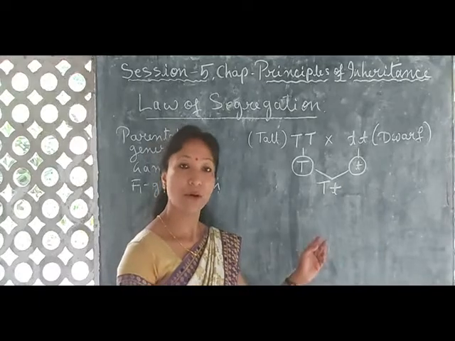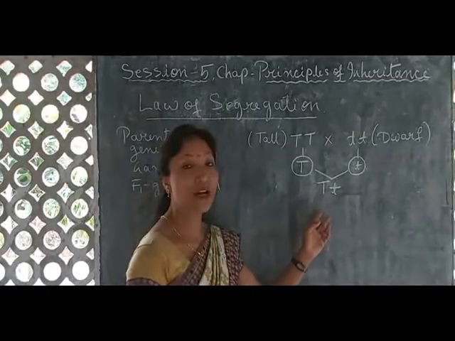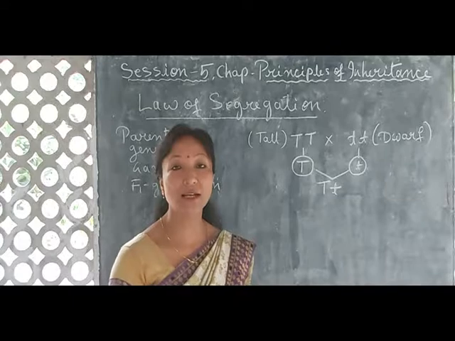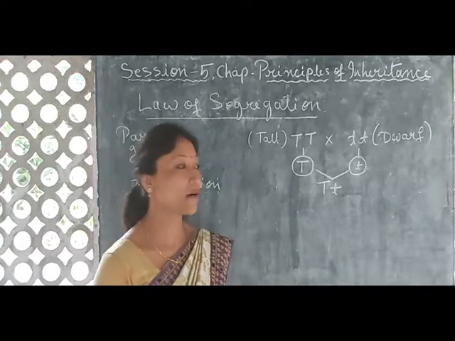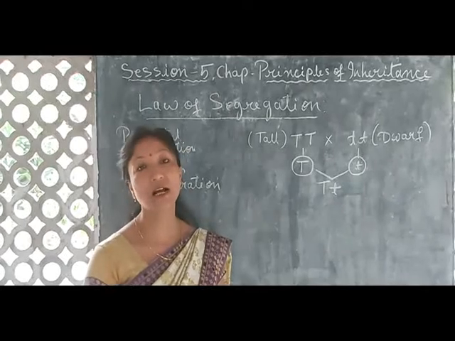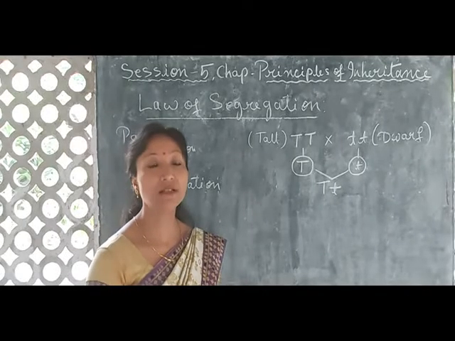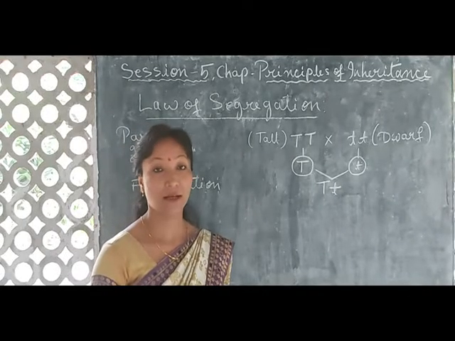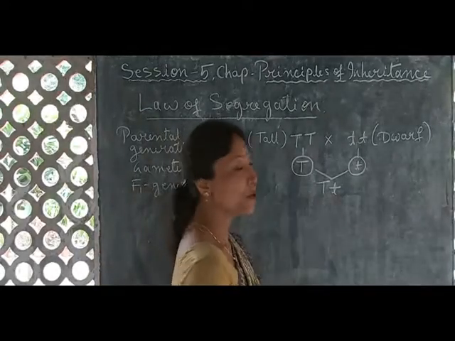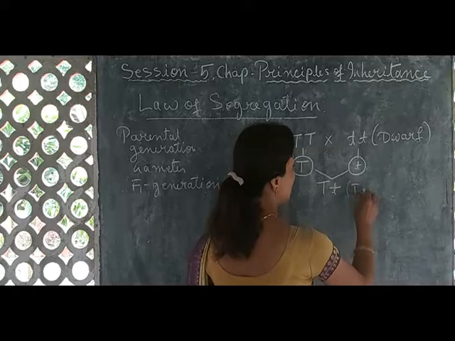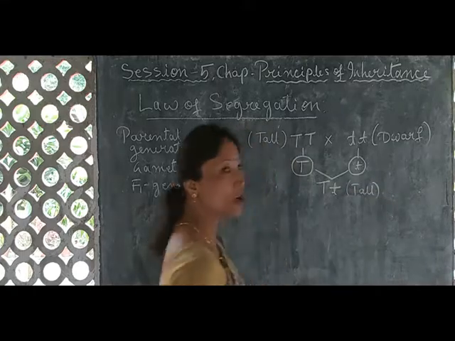Also, now you can tell me what will be the phenotype. Phenotype, we discussed this in our last class: the phenotypic character, that means the character which we can see, the observable character. So here the phenotype of this generation will be tall.